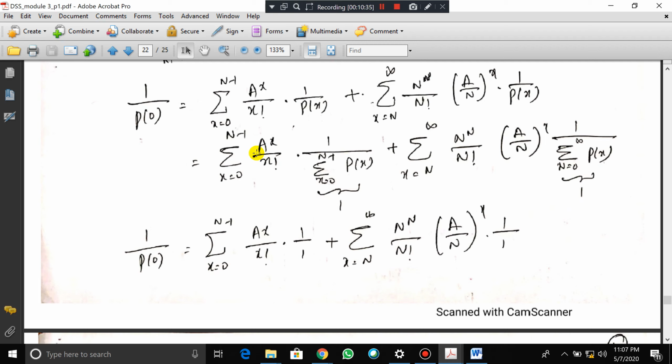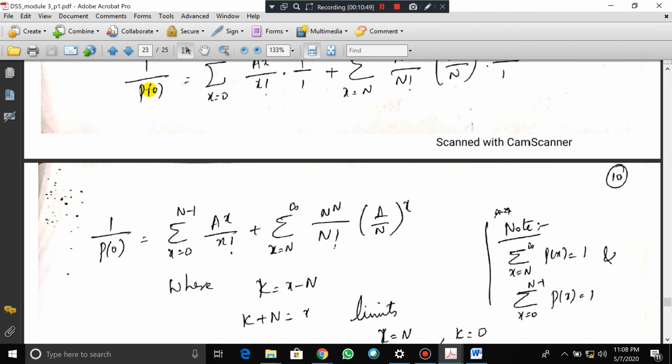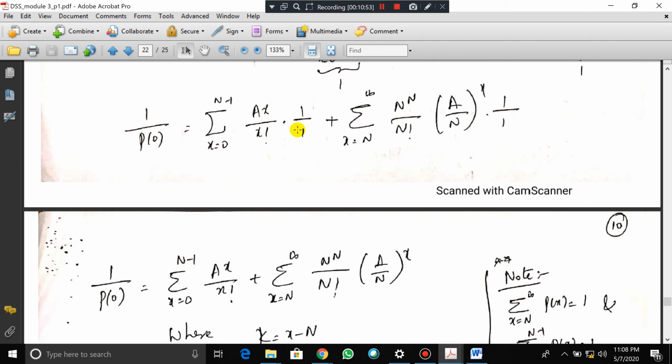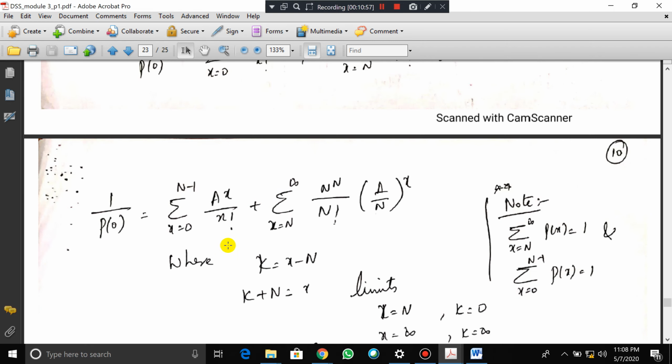So now this I have written as it is, this 1 divided by 1 because this is replaced by 1, so plus the same thing I have written here, this will become 1 by 1. So now the same equation I have taken, so here also I borrowed the same thing, 1 by 1 is 1, so I remove this, where k is equal to x minus n, so k plus n, if I take this one, is equal to x.